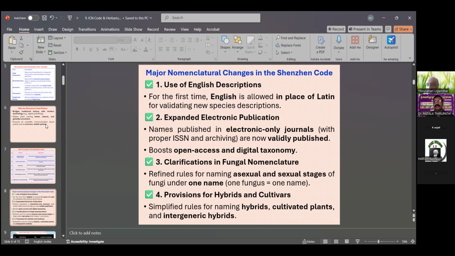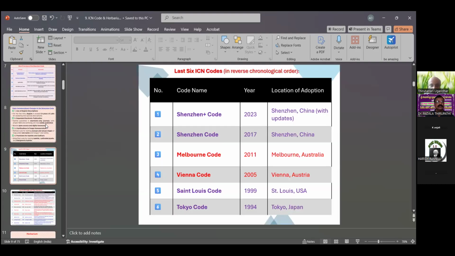Also, separate names from the normal type of the intraspecific hybrid. Interspecific or intergeneric hybrids have separate names, which are denoted in the Shenzhen Code.